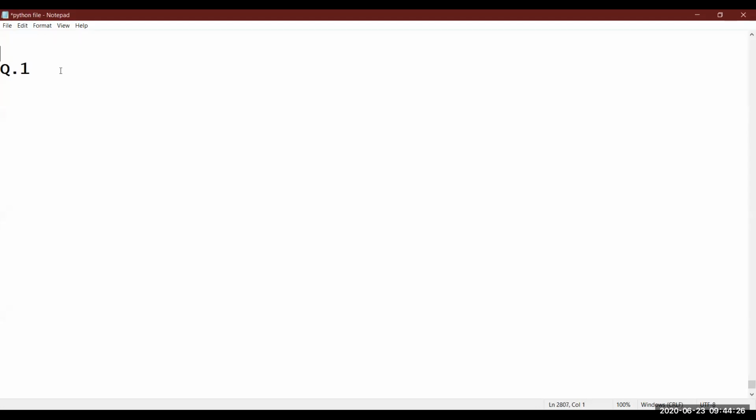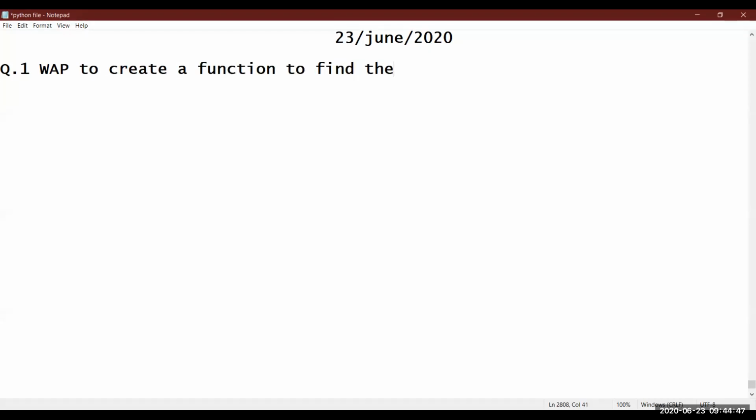So today is 23rd of June 2020. Fine. Let's recall one question. Any question we can do, whichever you want to do. Suppose write a program to create a function to find the, suppose let me say, average of 5 numbers